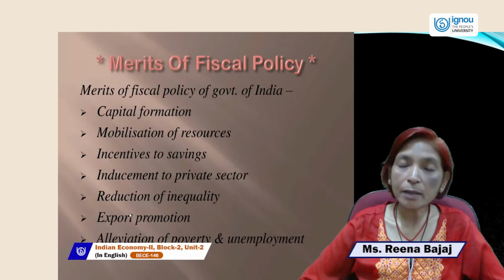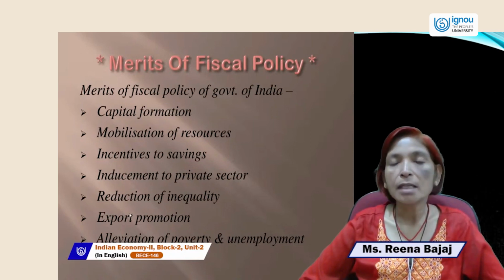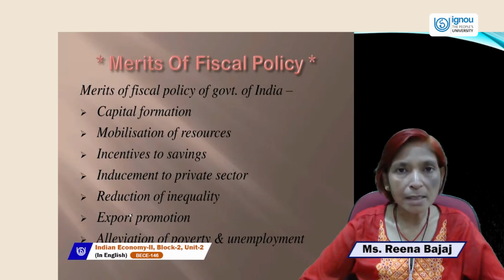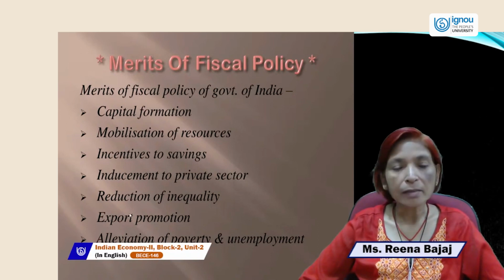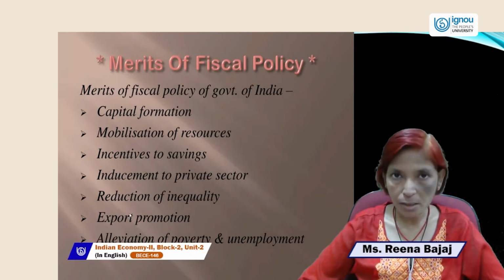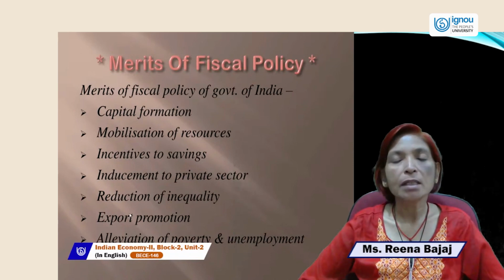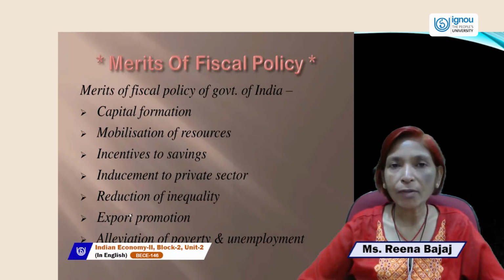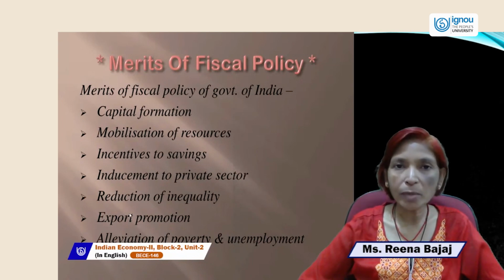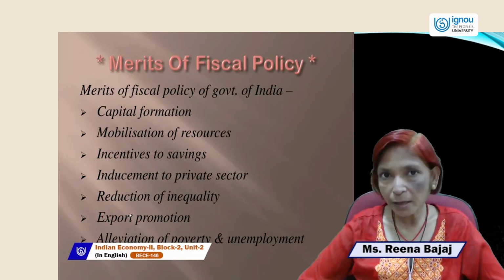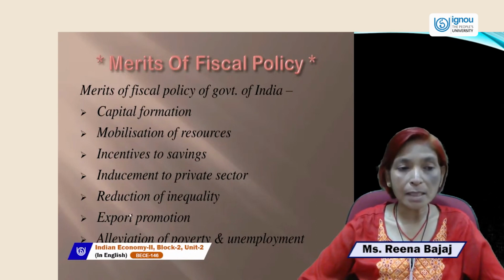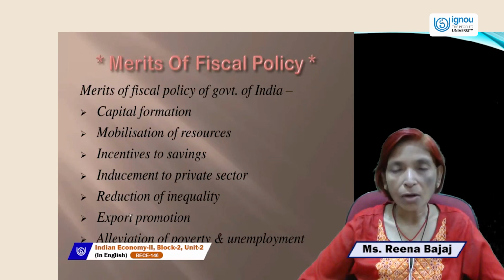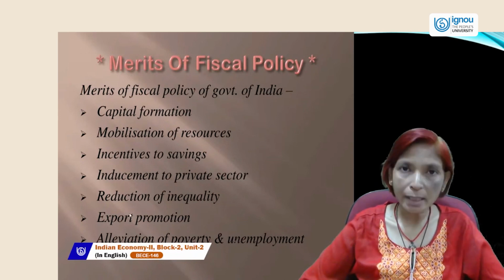Third is incentives to saving. Government can provide incentives to saving, to stabilize the price level, to provide incentives or rebates on taxes. If you do more and more saving, then government can give you a rebate. For example, at present, the rebate of taxes is 1,50,000 on savings. If you save your money in NSC or in PPF or in long term savings, that is the main source of tax rebate on which government provides rebates on taxation.